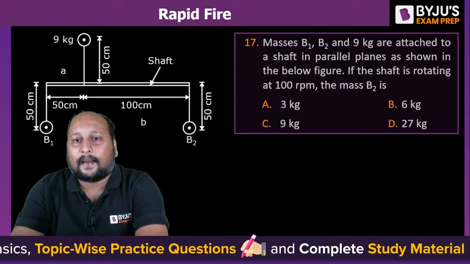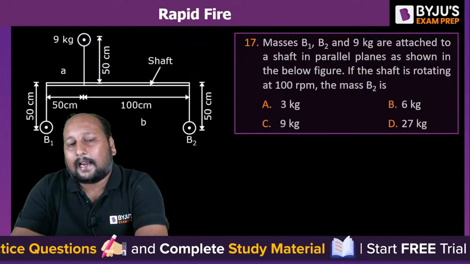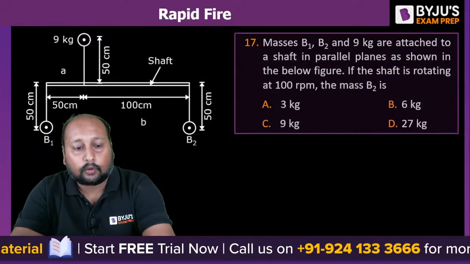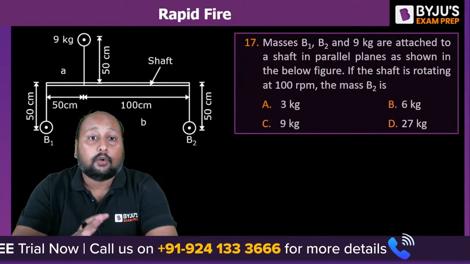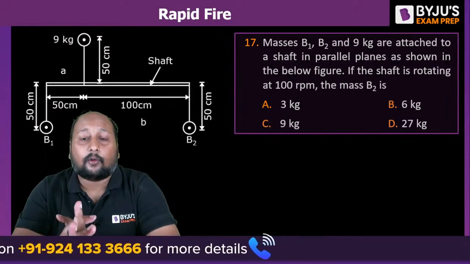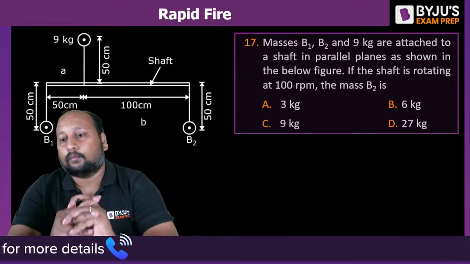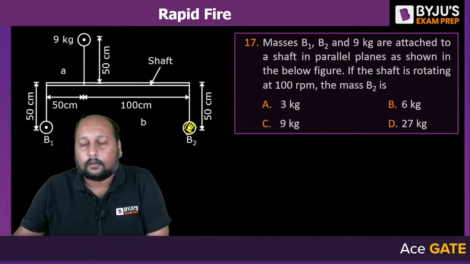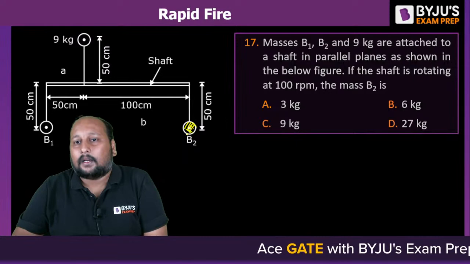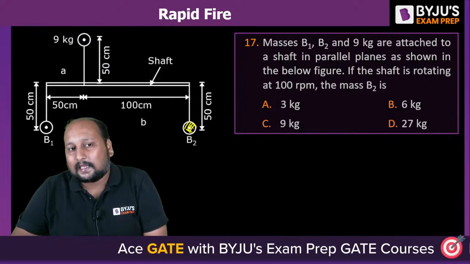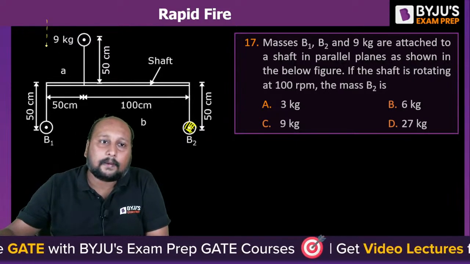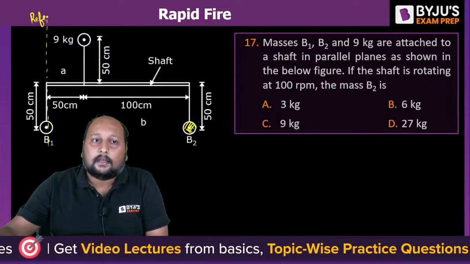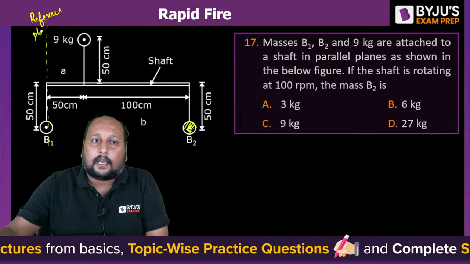Okay, a question from balancing. Masses B1 and B2 are attached to a shaft in parallel planes as shown in the diagram below. You have to tell me, if the shaft is rotating at 100 rpm, what is the mass B2? Since we are talking about balancing, we can take moments about this plane. We can take this as the reference plane, and we can calculate the moment.